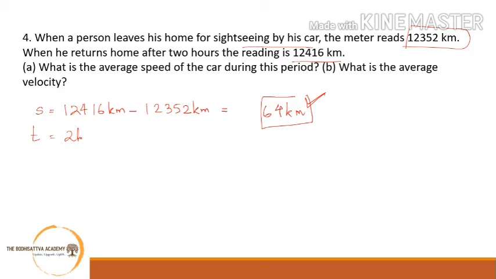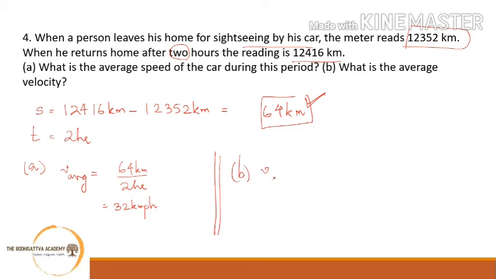The total time taken is 2 hours because it's given here, right? Now in the first question it is asked, what is the average speed of the car? Similarly as the previous question, average speed is what? Total distance 64 kilometers upon total time 2 hours, that will give us 32 kilometers per hour.